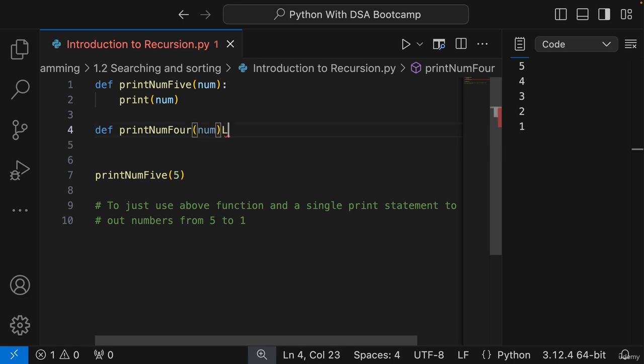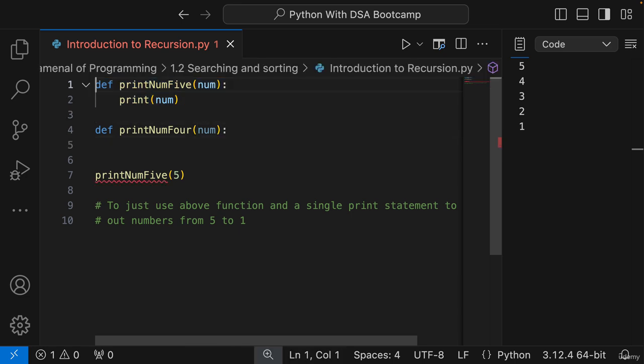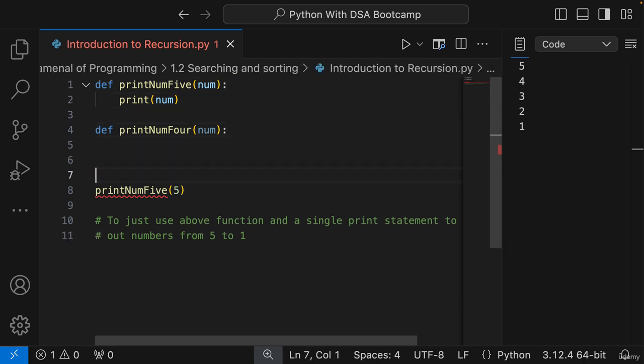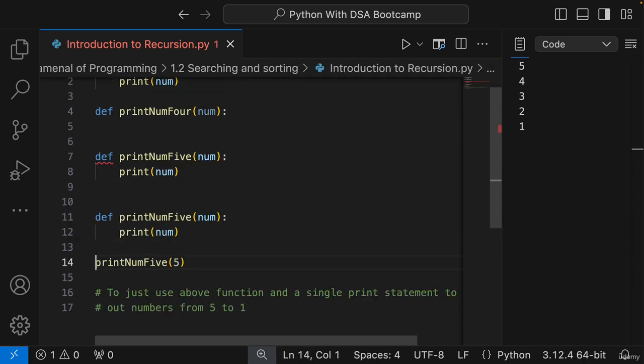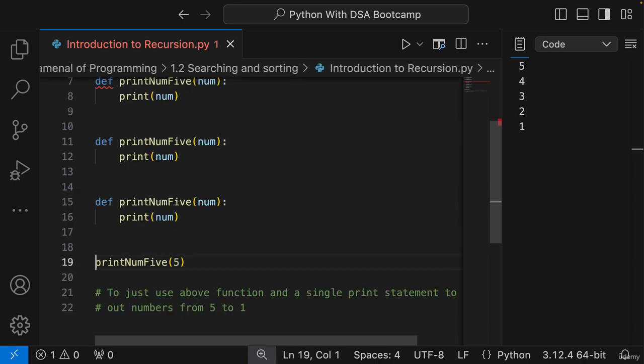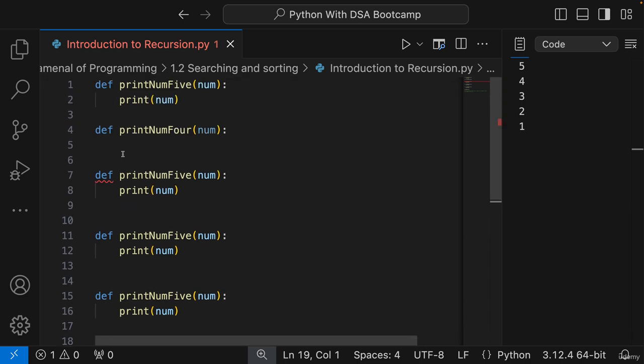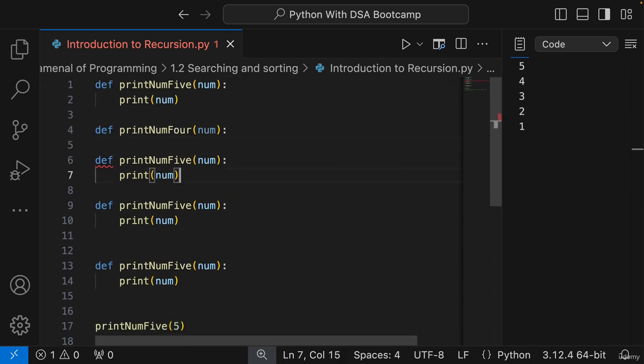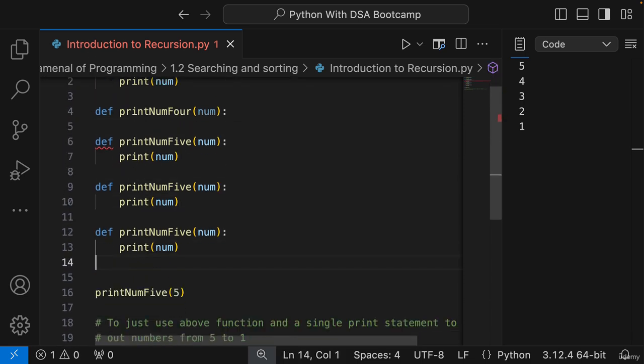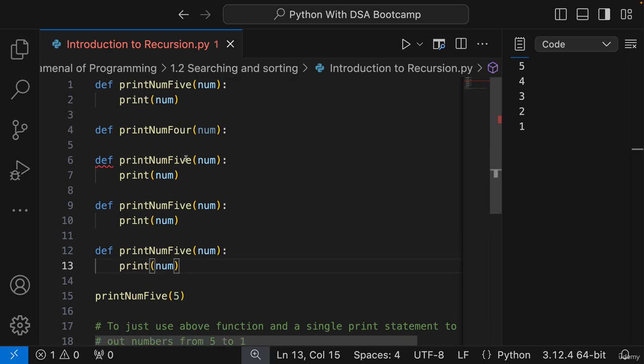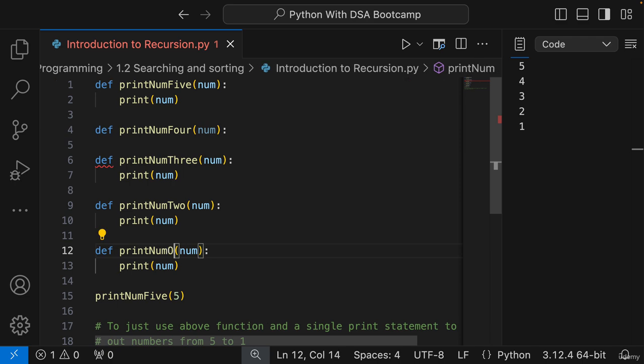So what I'm going to do, everyone, pay attention. I'm just going to copy this whole function and paste it 5 times. So now we have 5 functions. Let me just name them properly: 4, num3, 2, 1.